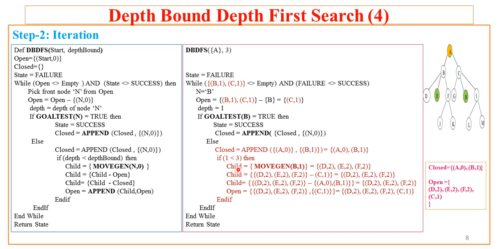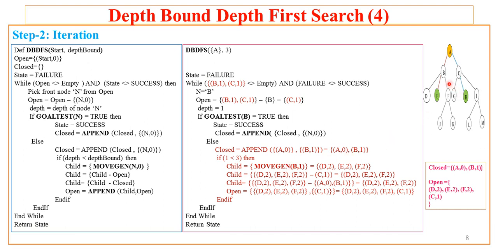Now the depth of B is 1 and the depth bound is 3. Is it less? Yes. So it now calls the moveGen function. It passes the current node along with the depth value. Now moveGen function will search the search list.